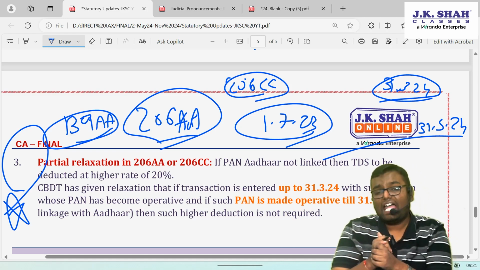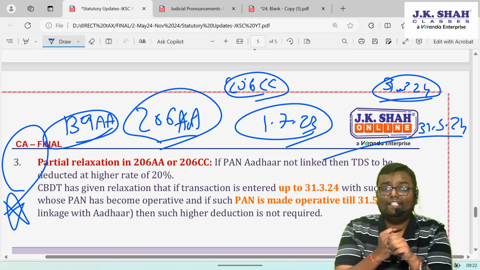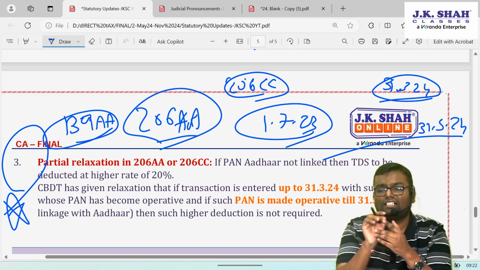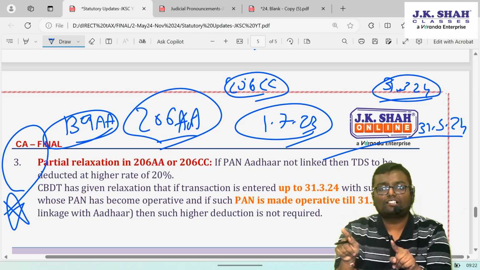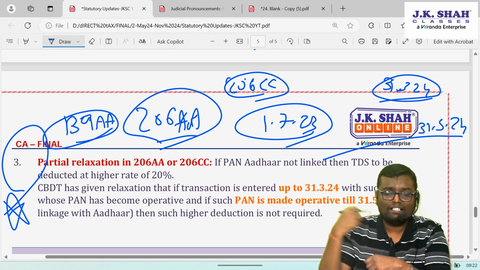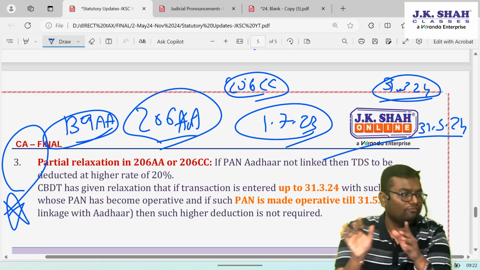Example 2. I have deducted normal TDS up to 31st March 2024, but that deductee has not made his permanent account number operative till 31st May 2024. It is still inoperative. My short deduction notice is valid. I have to pay the balance TDS from my pocket as a deductor. I am under default, a deemed assessee in default.